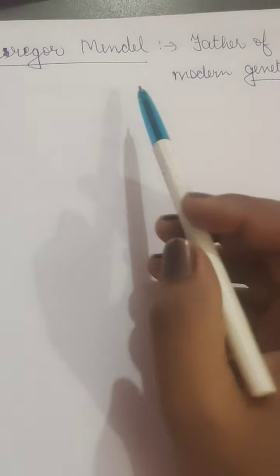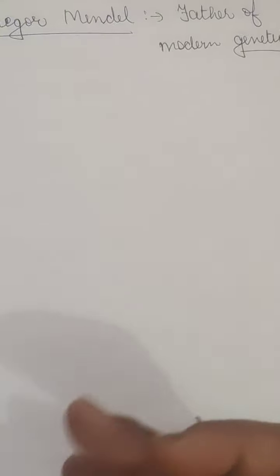Father of modern genetics. Okay, Gregor Mendel. Now this scientist has done a lot of experiments. So we will be learning about Mendel's experiments in this chapter. So Mendel had an experiment for explaining the transmission of characteristics. That means how the traits pass from parents to their offsprings or progeny.